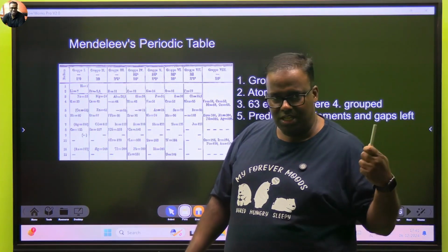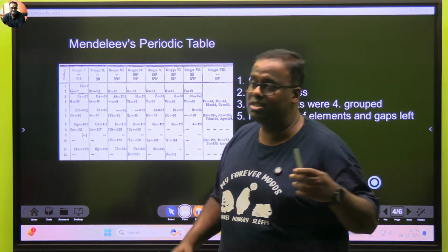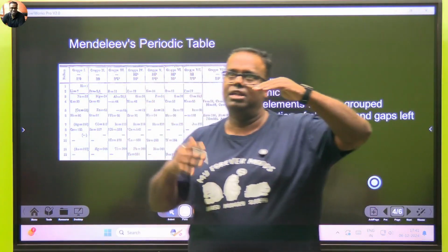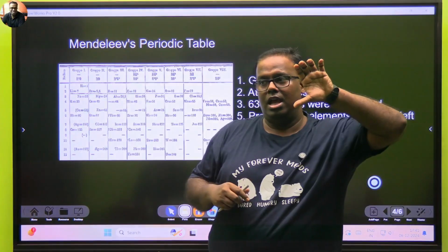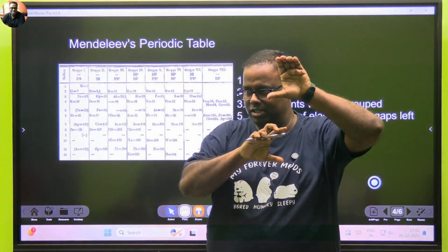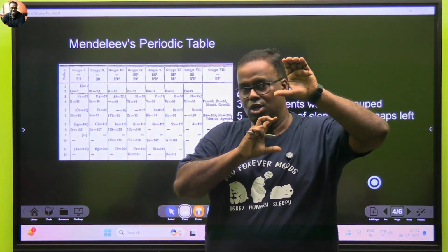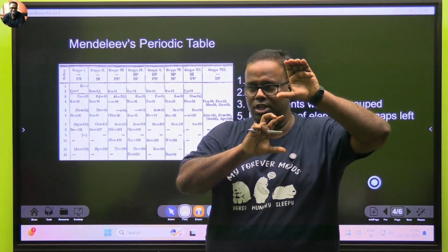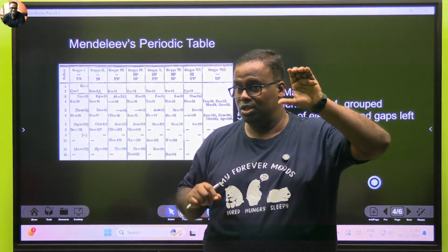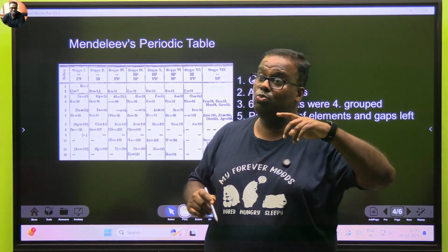Not only that. Did they tell you about missing elements in your school? The best part was Mendeleev could actually see, when Mendeleev did aluminium, he said this element is known. At that time, the next element known is this. If he tries to group them together, meaning everything in the group has the same property, the properties don't match. What Mendeleev said, this is not working out, but if he shifts it to the next group, the properties match. So he predicted that there are elements out here which will be discovered later.